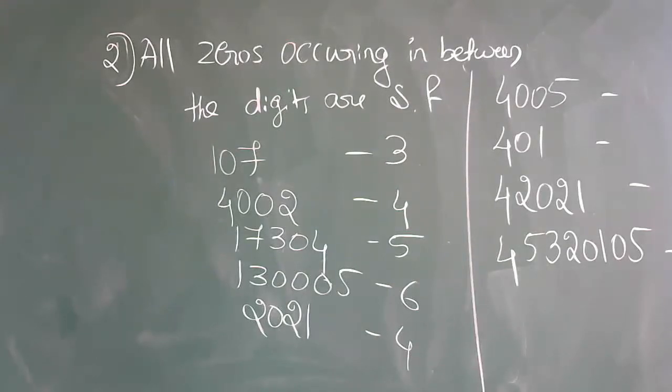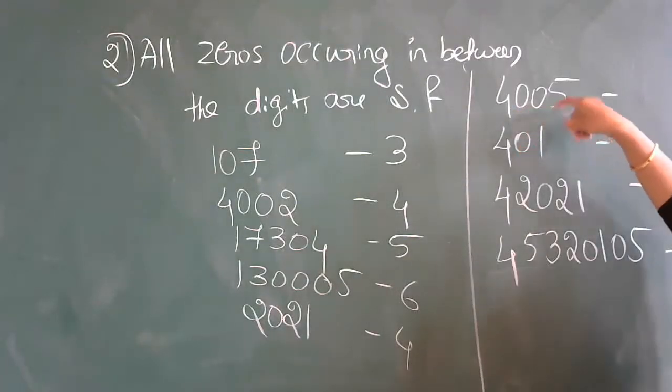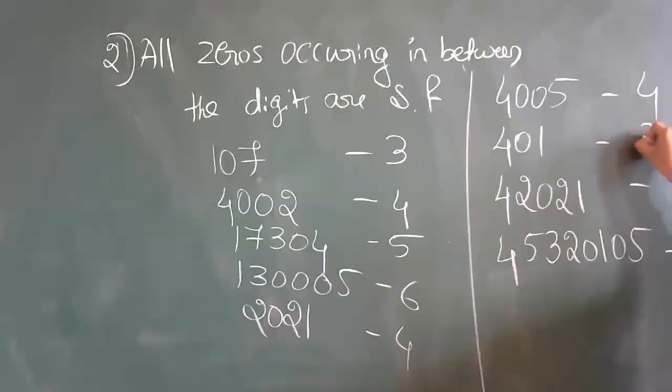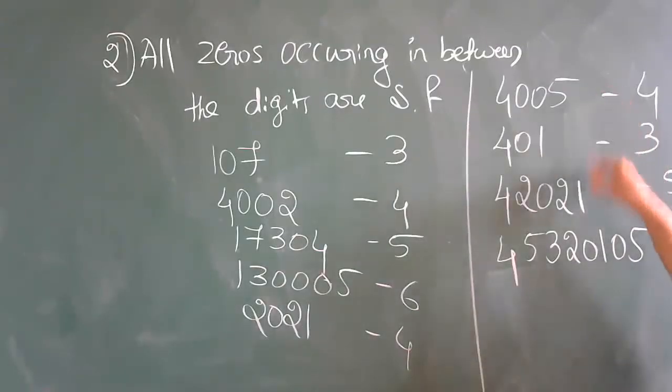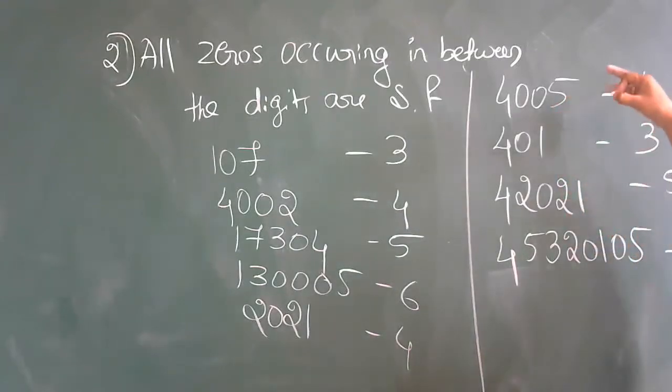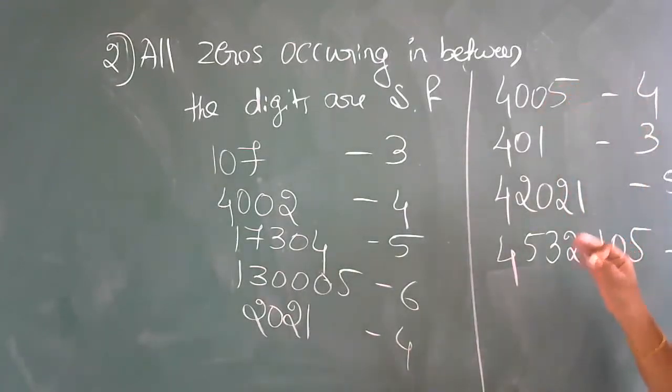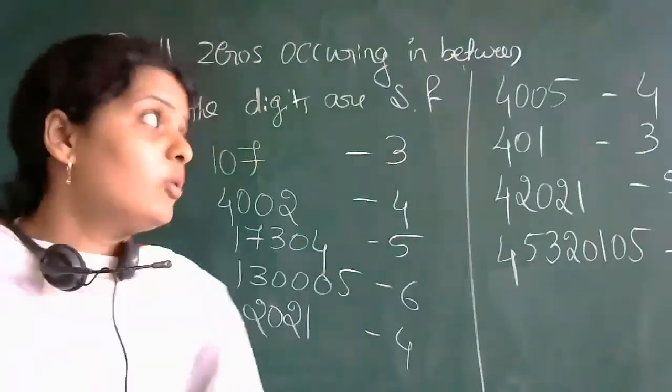I'll erase this, okay? So here first I'll write the answer. Here you can see, how many are there? 4. Understood? So here all non-zero digits and zeros occurring in between the digits are considered as what? Significant figures. Let us go for the next rule.